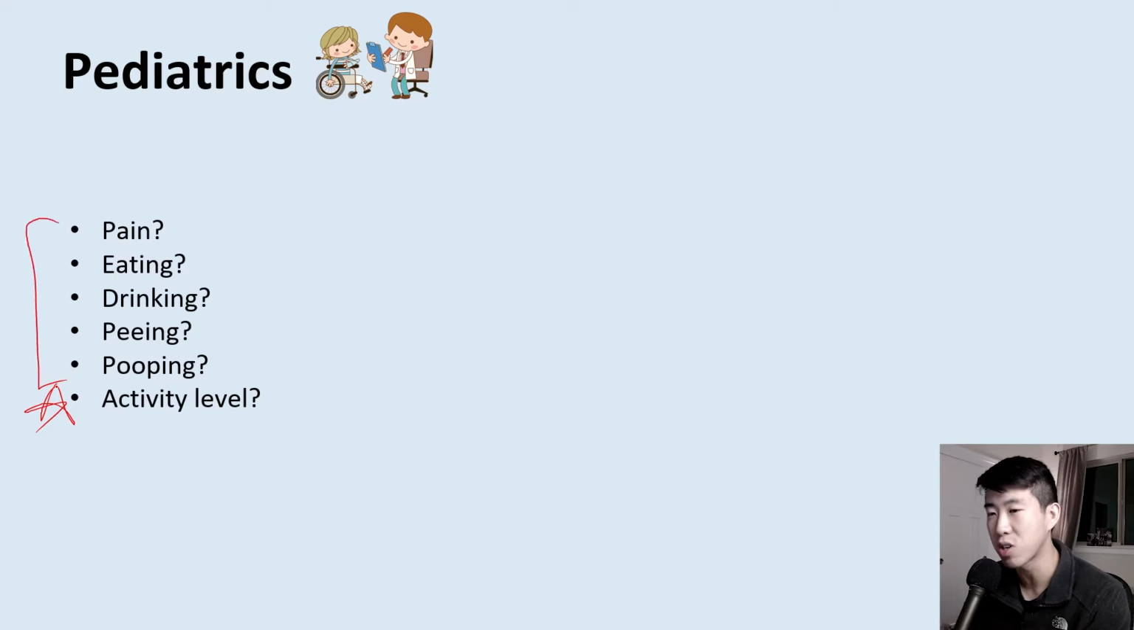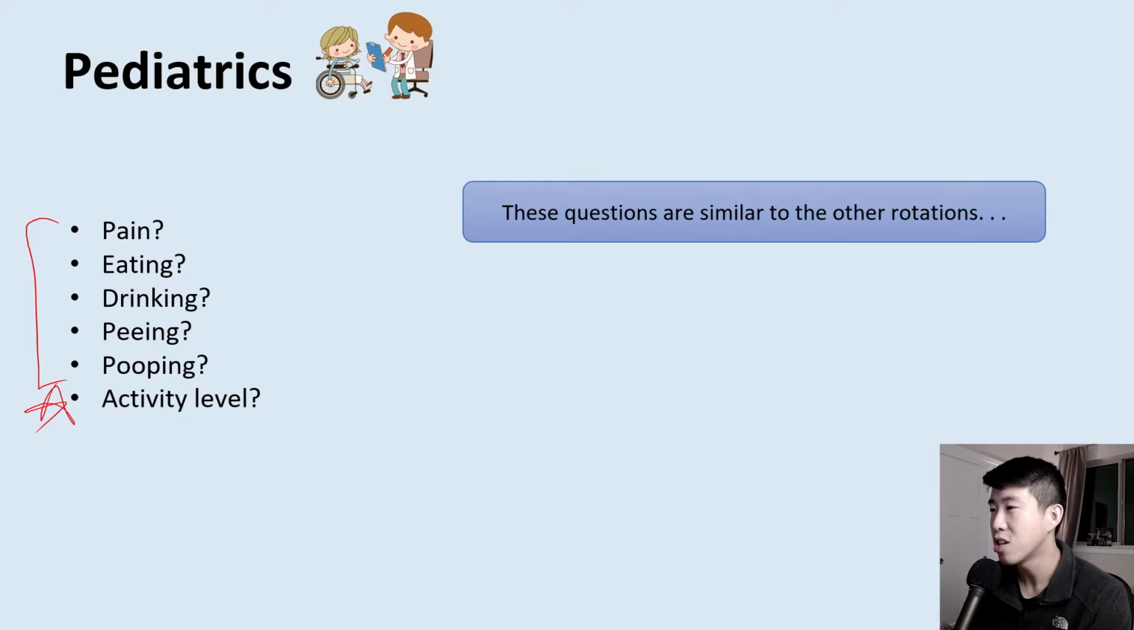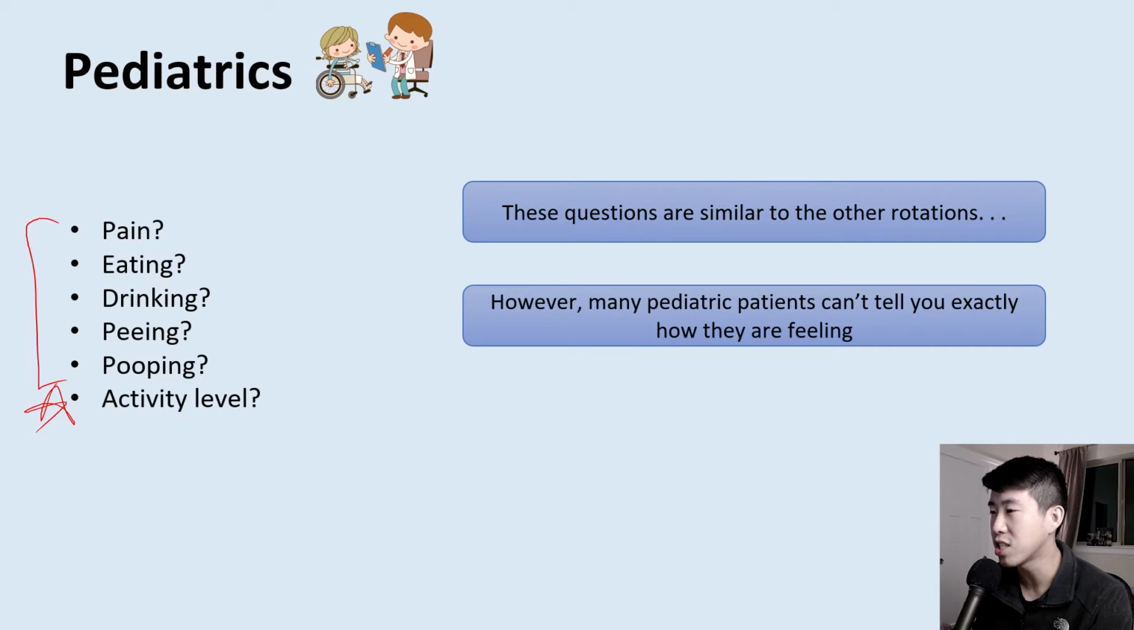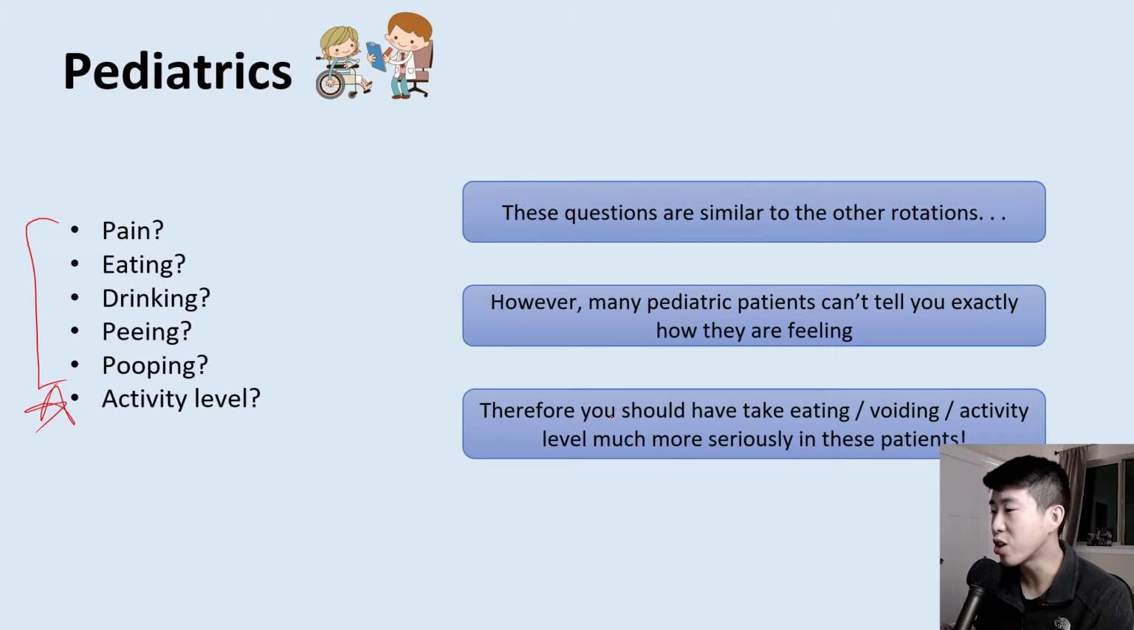And you'll notice that these questions are pretty much the same as questions you might ask adult patients. So these questions are very similar to other rotations, but many pediatric patients can't tell you exactly how they are feeling. Therefore, you should take eating, voiding, and activity level much more seriously in these patients.